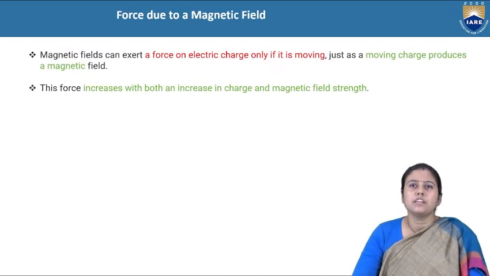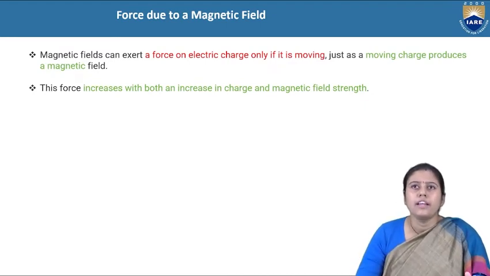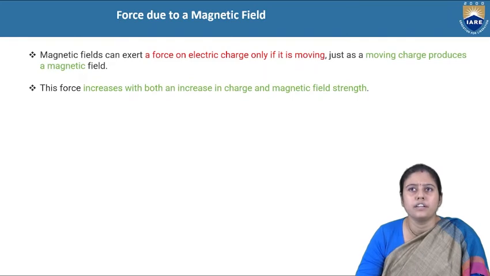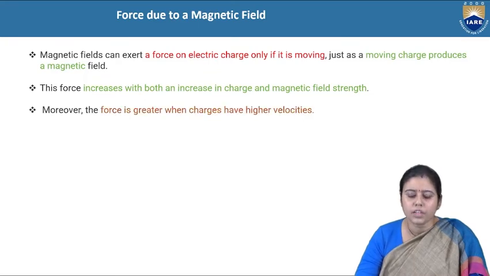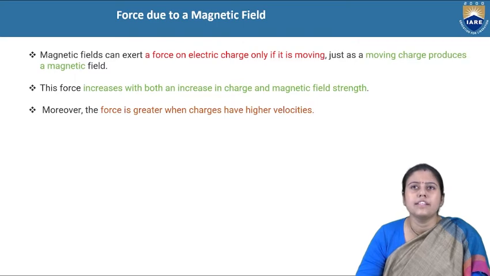This force increases with both an increase in charge and magnetic field strength. If the charge value is increased, the force will increase. If the magnetic field intensity increases, it will also increase the force. The force is greater when the charge has a higher velocity.